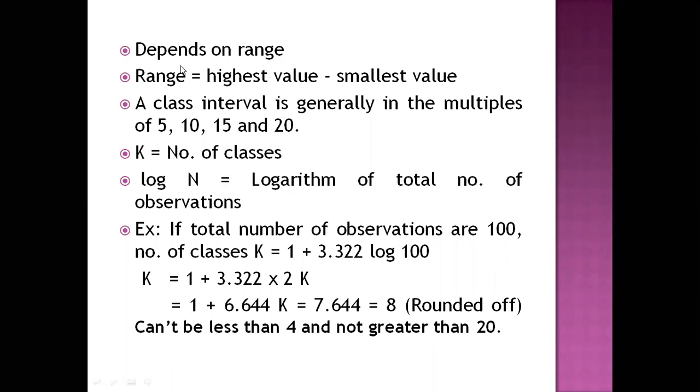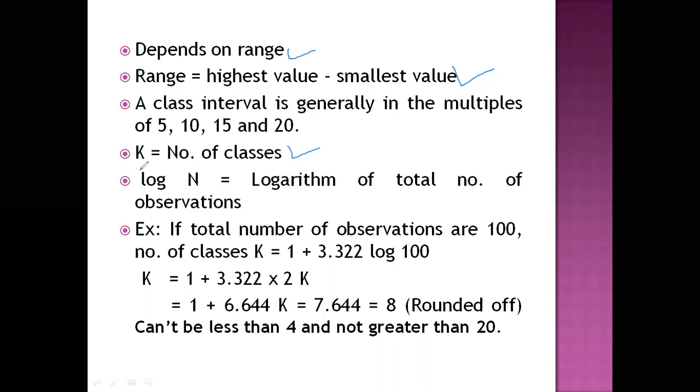Now, the determination of classes depends on certain things. It depends on range. Range, I have already mentioned, is the difference between the highest value and the smallest value in the given data. Class interval is generally in multiples of 5, that is 5, 10, 15, and 20 should be taken into consideration for class interval. Class interval, I mentioned, is the difference between the upper and the lower limits of a class. Now, the number of classes